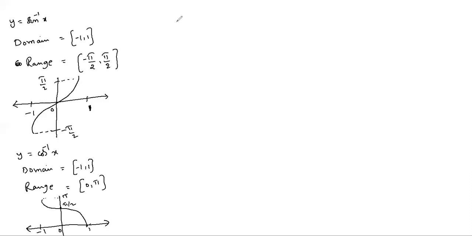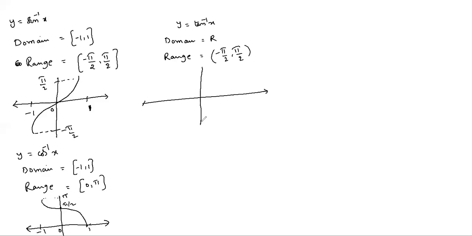So this is the graph of cos inverse x. Similarly, the third one, y equals tan inverse x. For this function, the domain is all real numbers, and the range is open -π/2 to +π/2. The graph lies between -π/2 and +π/2, and it takes all real numbers.